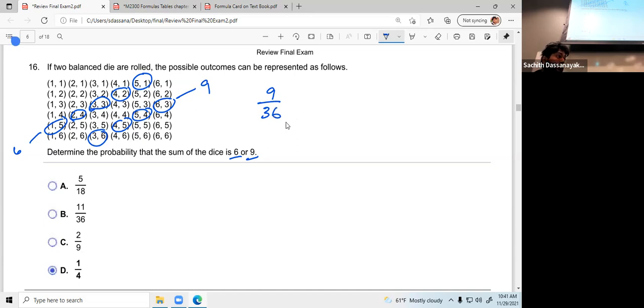Altogether there are 36. So 9 times 4 is 36, so it is 1/4, right? Clear? So don't miss any particular pair while you are calculating the pairs. Okay. Clear?